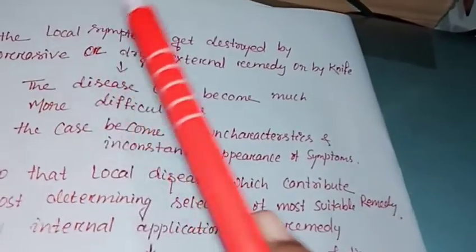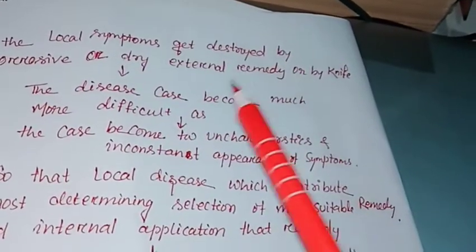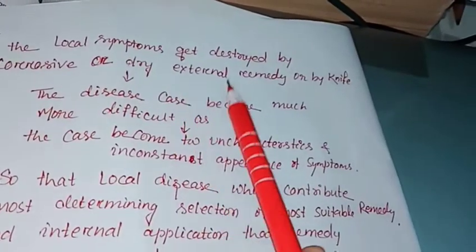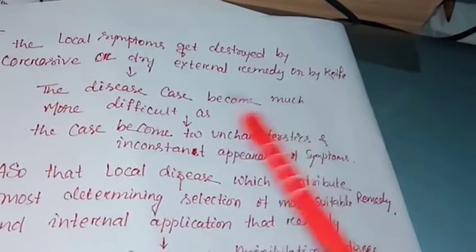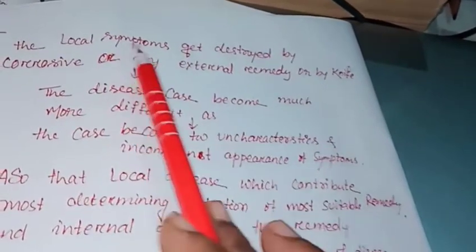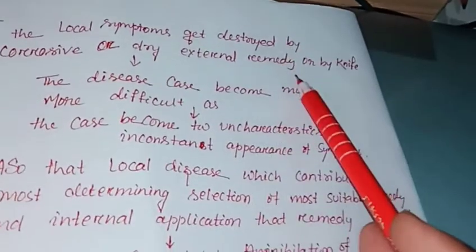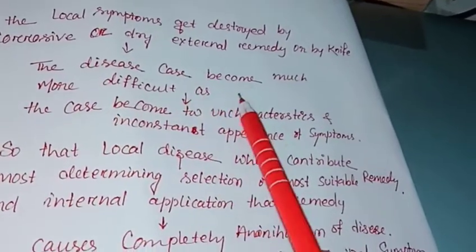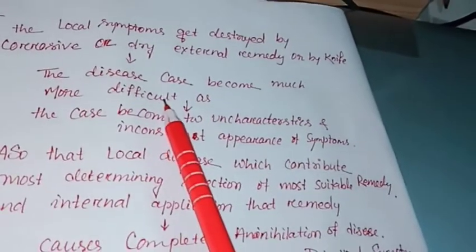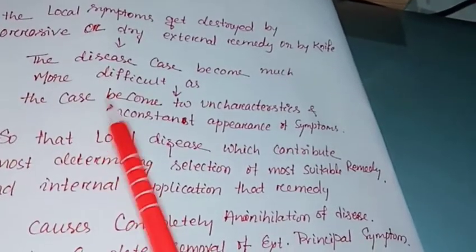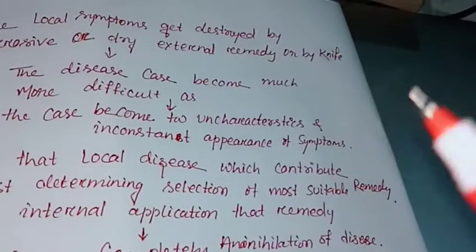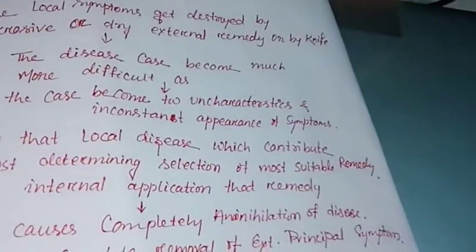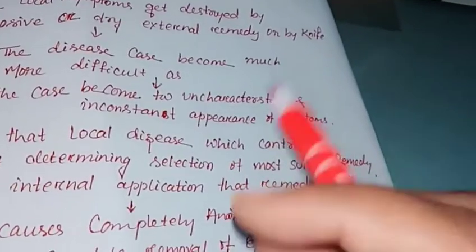Here Dr. Hahnemann says that when any local symptom is destroyed by any corrosive or dry external remedy, like a dry external knife or any corrosive agent, and the local symptom is suppressed or destroyed, then the disease becomes much worse. Why does this happen? Because the case becomes very uncharacteristic: the peculiar sensations, functions and modalities of the local symptom are modified.